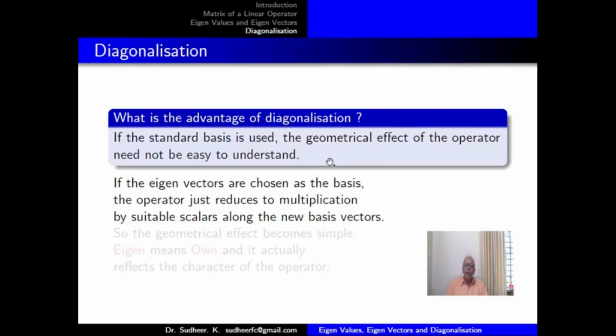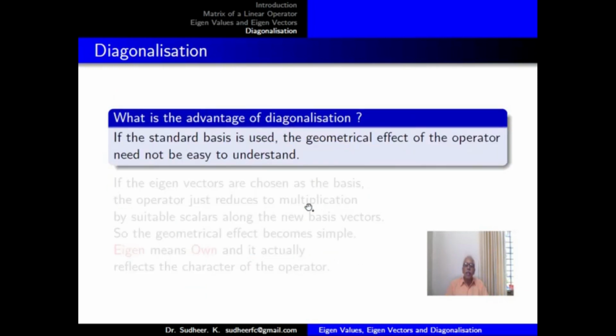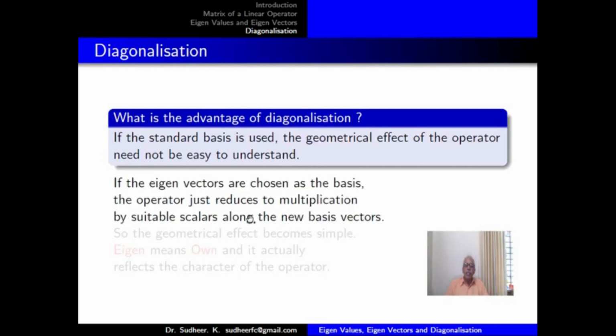The same operator which we were considering, T(x1, x2) = (2x1 - x2, 2x1 + 5x2) on R2, had the images of the standard basis vectors as (2, 2) and (-1, 5) if you use the standard basis. But if you use the eigenvectors as the basis, the first eigenvector, that is (1, -2), was multiplied by 4, and the second eigenvector was multiplied by 3.